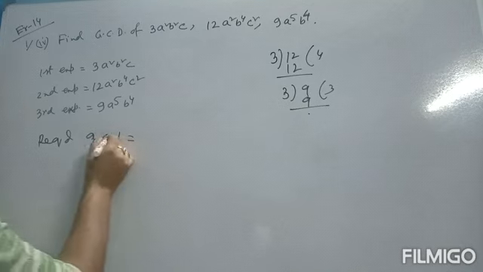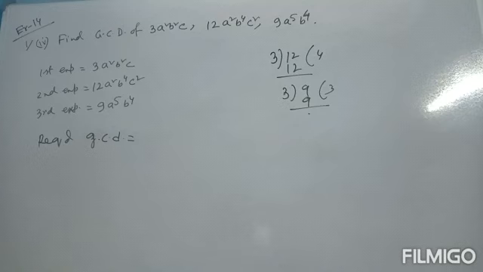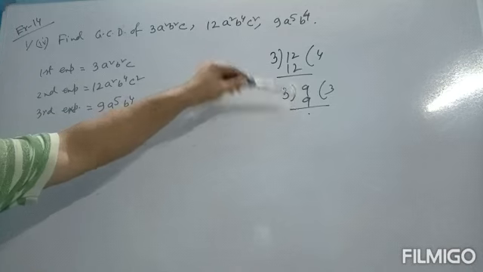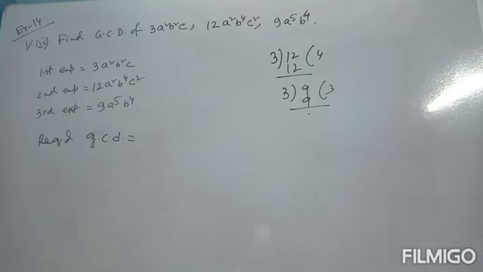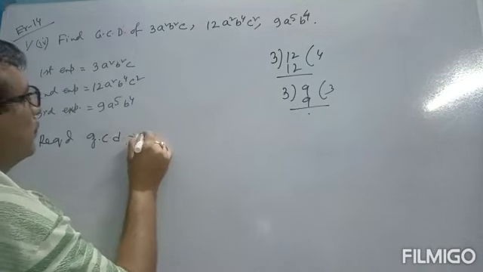So obviously first find the HCF of 3, 12 and 9. GCD of 3, 12 and 9, here we find very easily. So GCD of the numeric numbers is 3.